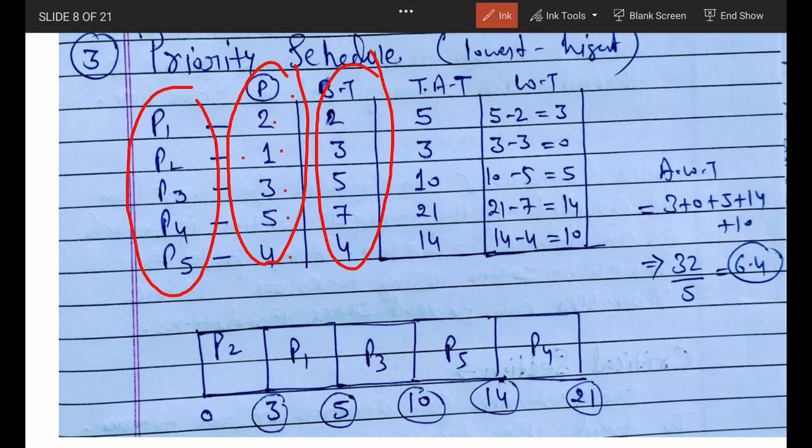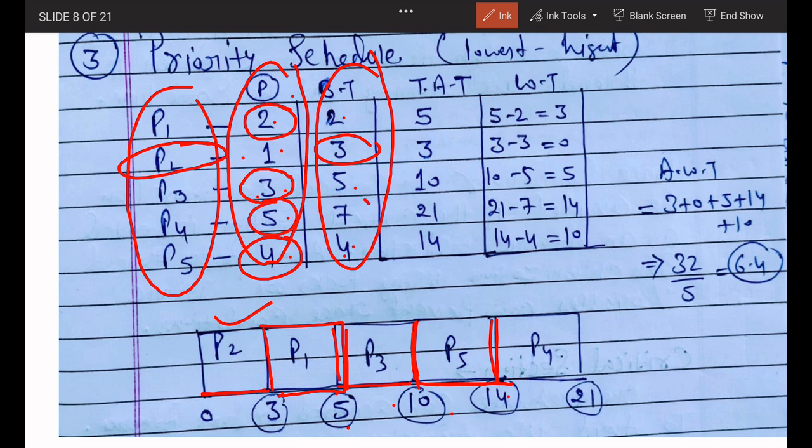Now this is start. Now I will prepare my Gantt chart. Okay, so first this is very easy actually. At first I will give P2. I have given P2. Okay, whatever the time is 3, I have given time 3. Then I will give second priority is this one. I will give this one. Whatever the time you allocate, 3 plus 2 is equal to 5. Then third priority is equal to this one. Okay, P3. Whatever time 5. So 5 plus 5 is equal to 10. Done. Now then fourth priority is equal to P5. So P5 will come. What is the time? 4. 10 plus 4 is equal to 14. Then P4 priority is equal to 5. So 14 plus 7 is equal to 21.